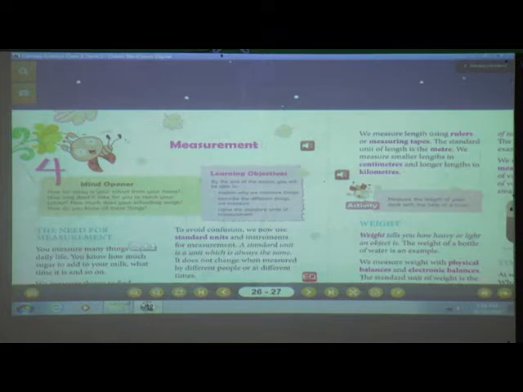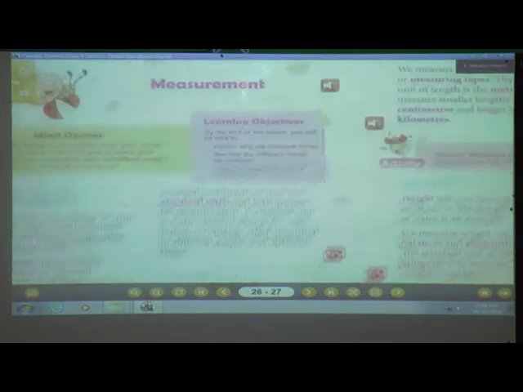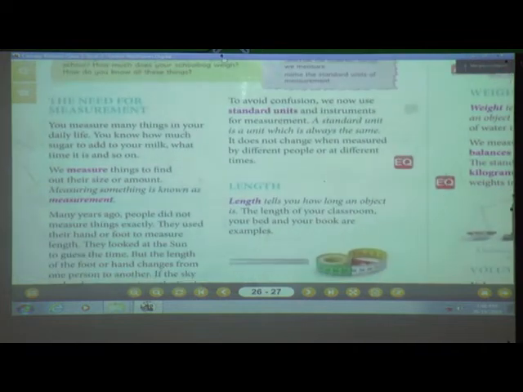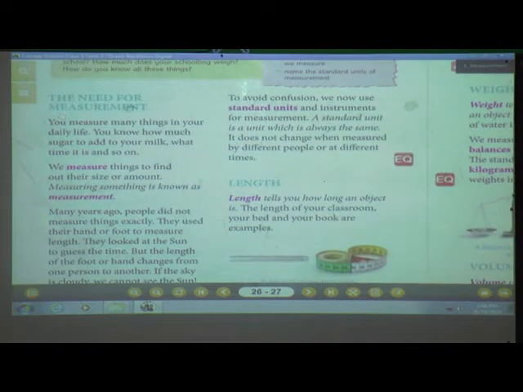Okay, now I'll explain one point. First we are going to see the need for measurement. What are the needs for the measurement? Why do we need to measure things, students? You measure many things in your daily life. You know how much sugar to add to your milk, what time it is, and so on. If you drink the milk, you know very well how much sugar to add in the